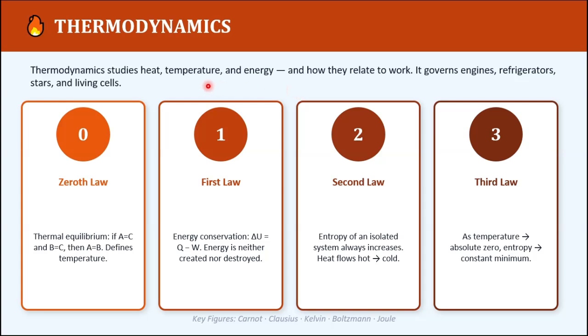It governs everything from steam engines to living cells. This therm is a Greek word, and it means heat, and dynamics means power. So as we studied, it governs engines, refrigerators, stars, and living cells, basically everything.